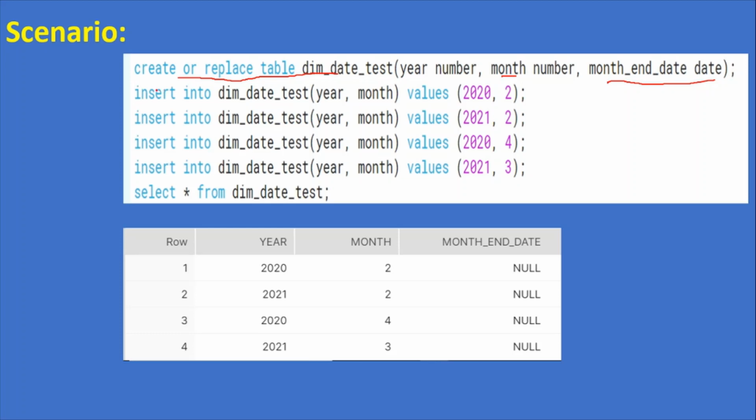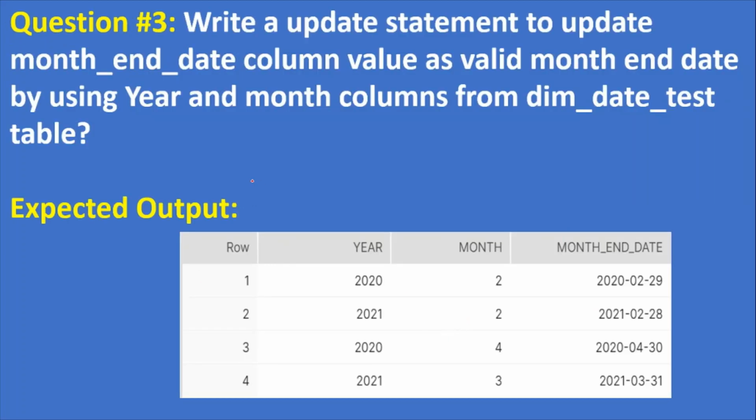So after creating the table, I've inserted these four rows without month and date. Okay, only year and month. Now select star from dim_data_test. This is the data. Now question: write an update statement to update month and date column value as a valid month and date by using year and month columns from dim_date_test table.